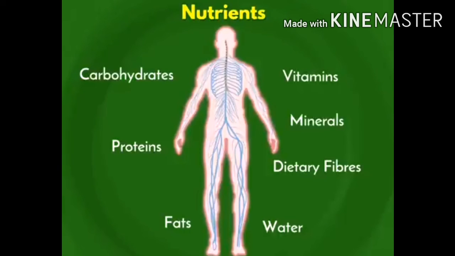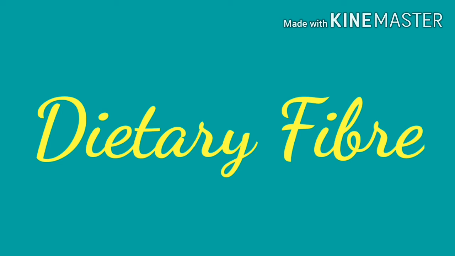Children, we know that there are 5 types of nutrients found in food. They are carbohydrates, proteins, fats, vitamins and minerals. Along with these 5 components, dietary fiber and water are most important for our body. Now we will discuss dietary fiber. Dietary fiber is the part of the plant food that cannot be digested or absorbed to produce energy. Even this dietary fiber is not considered a nutrient because it is not absorbed and assimilated into the body but passes out of the body through feces.